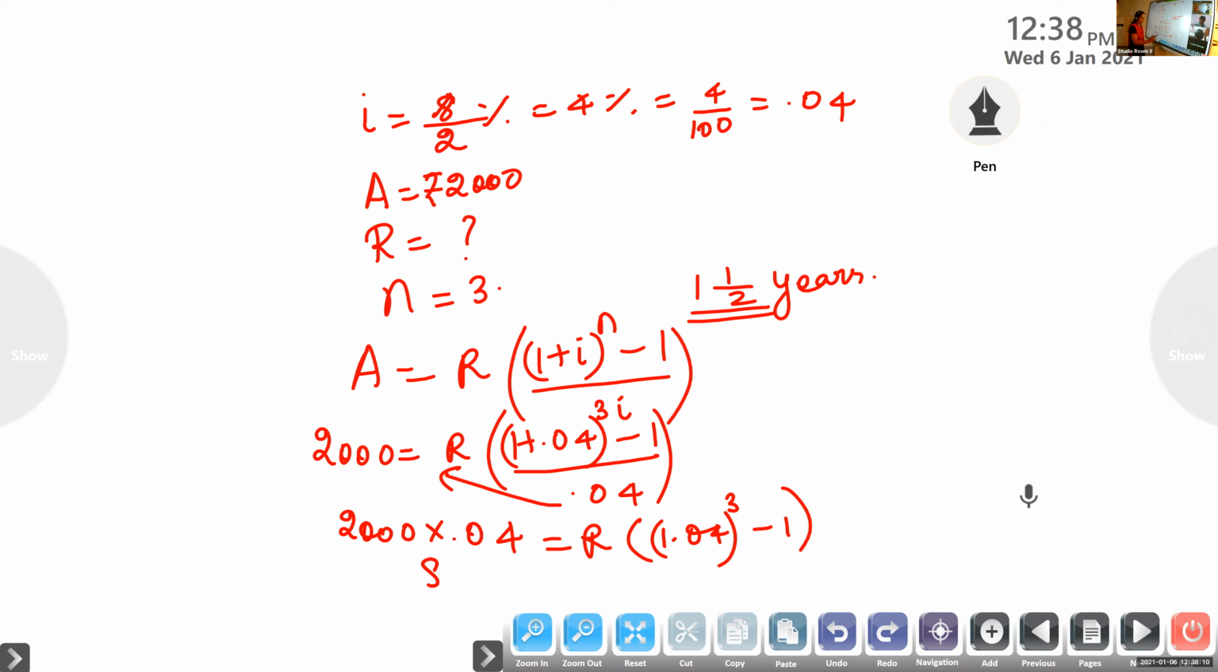What was that? 80. So you'll get 80 is equal to R into 1.04 the whole cube minus 1. Now find out what is 1.04 the whole cube. Then from there you find out what is the value of R.